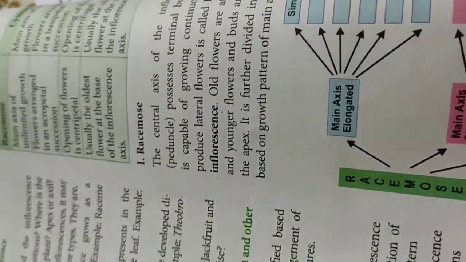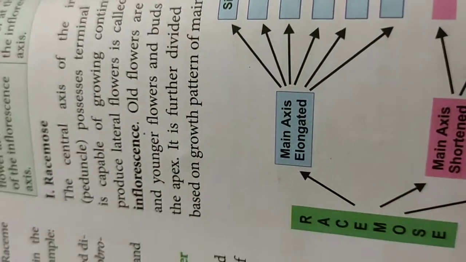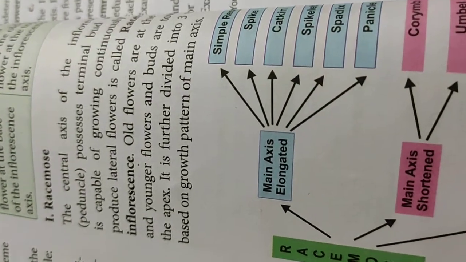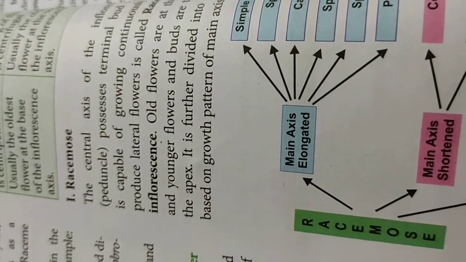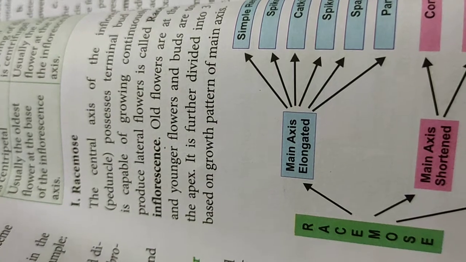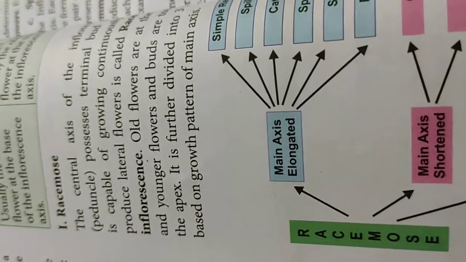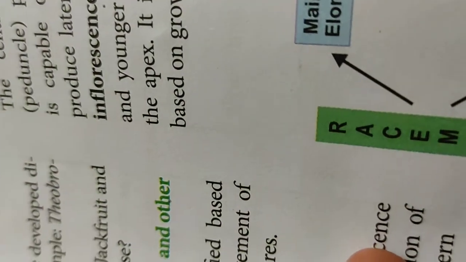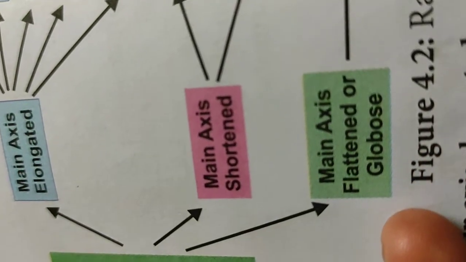Now this racemose inflorescence is further divided into three major types based on the growth pattern of the main axis. It will be indeterminate growth, but in terms of growth pattern, sometimes the main axis is elongated, one type; the main axis shortened, growth is there but the main axis will be shortened; and third, the main axis will be flattened.